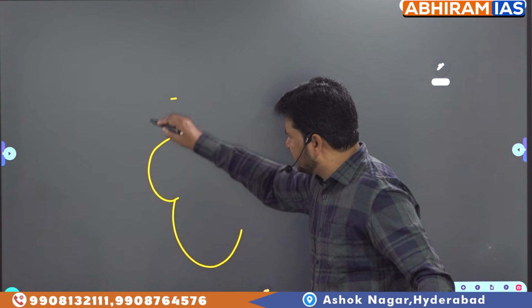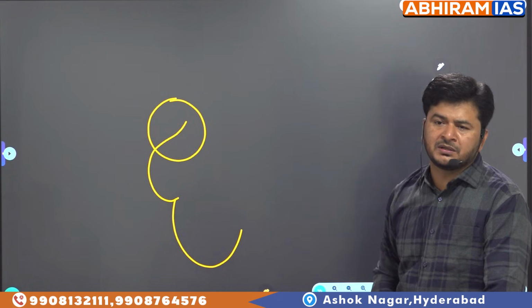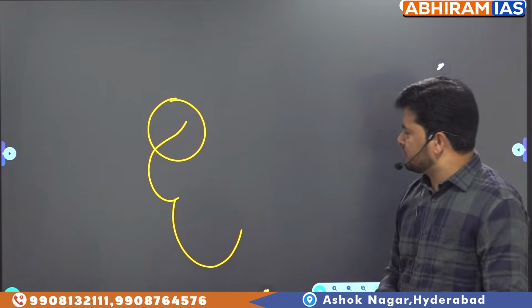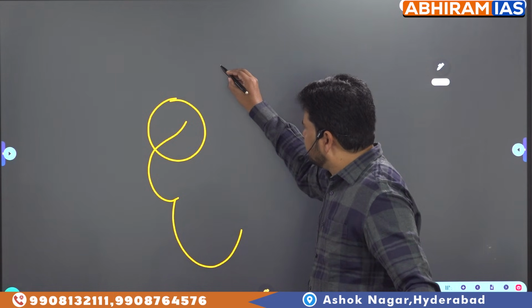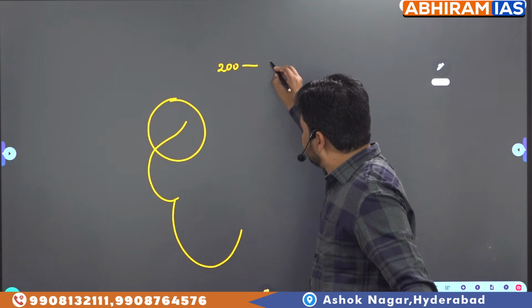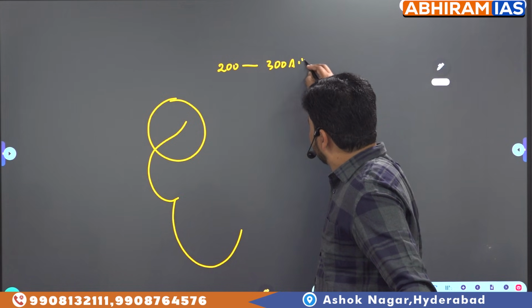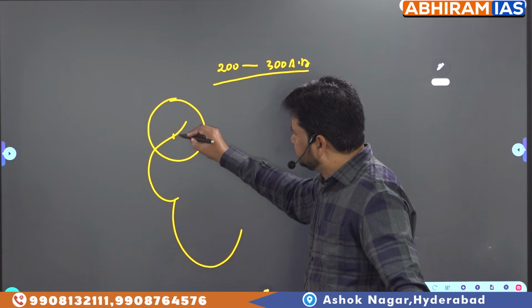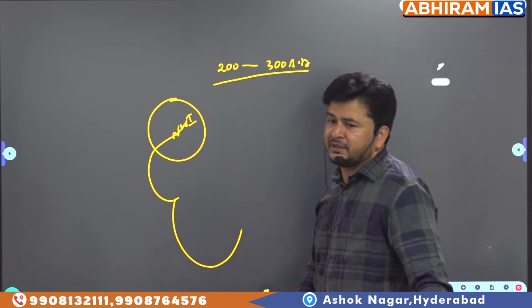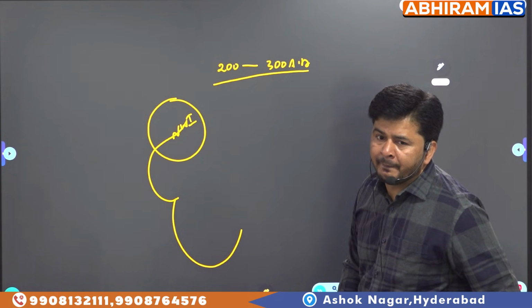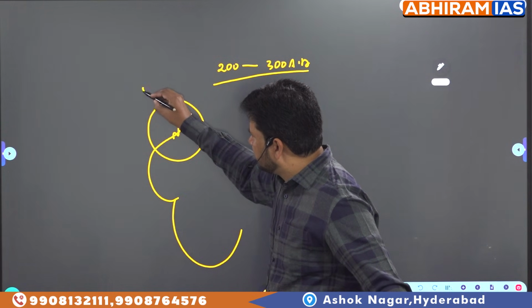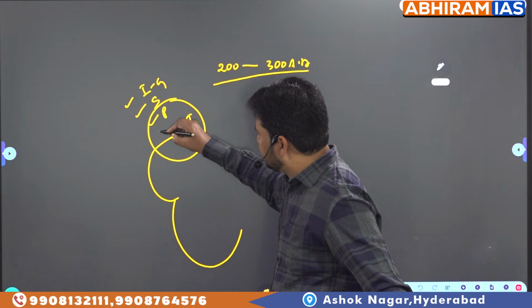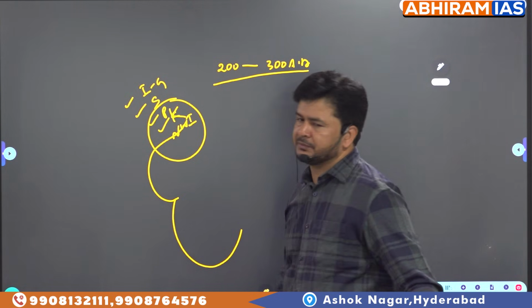In north western India there are some dynasties. Can anyone tell me, what are the dynasties which ruled over north western India from 200 BC to 300 AD? Foreign dynasties. What are they? A little louder. Very good. Indo-Greeks, followed by Shakas, followed by Parthians and Kushans.